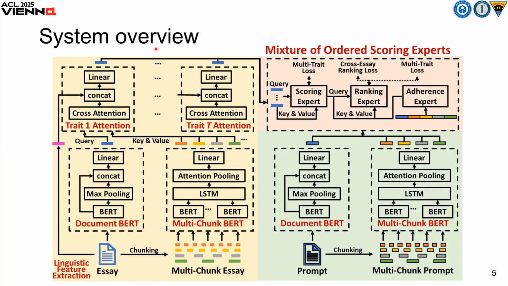So this is the workflow of MOOS. When given an essay, we use document BERT and multi-chunk BERT to generate semantic embeddings at multiple granularities. We also extract linguistic features such as readability and word usage as assistive information. These representations are used to compute trait-specific attention, one for each individual trait. Similarly, document BERT and multi-chunk BERT also extract the prompt representation for later use. Finally, both the trait-specific essay representation and the prompt embedding are fed into the MOOS framework for scoring.